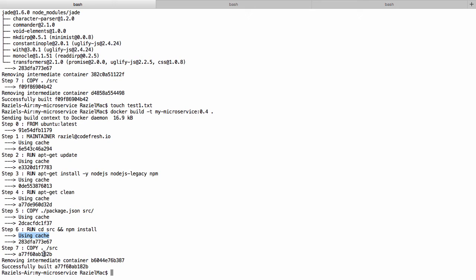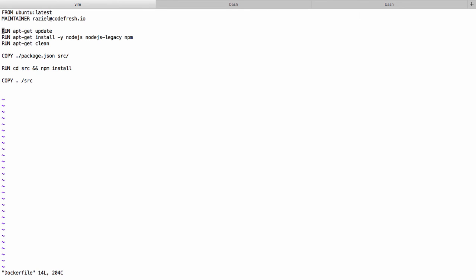Okay. So this is how we can optimize, and again, it's good to keep that in mind, because if we keep that in mind while we're writing Dockerfiles, we can significantly improve the performance and optimize the build process. Now, let's complete writing our Dockerfile and create an image for our microservice. So we're going to go back to the Dockerfile, and then we're going to add two more commands.